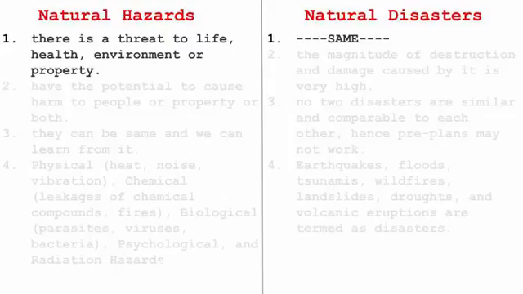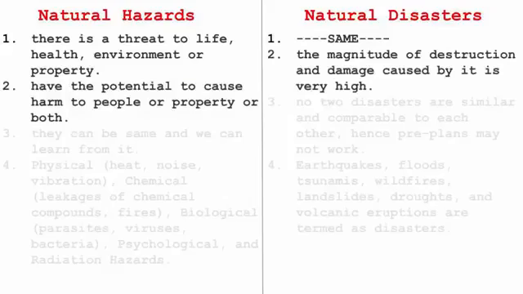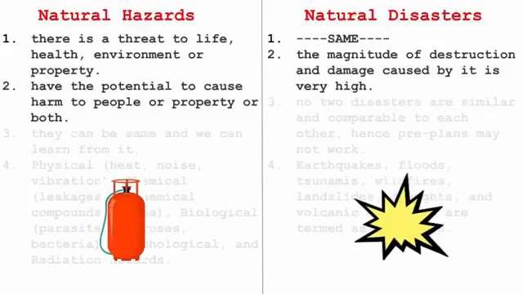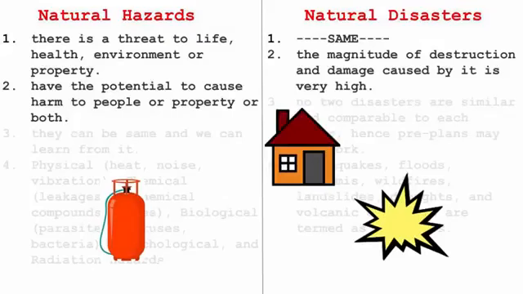Let's broadly understand the differences between natural hazards and natural disasters. In both cases, there is always a threat to life, health, environment, and property. Natural hazards have the potential to cause harm to people or property, or sometimes both. Understand the segmentation over here. During a gas leak or an explosion, it can affect both property as well as humans. Sometimes if there are no humans there, it's just the property that is affected.